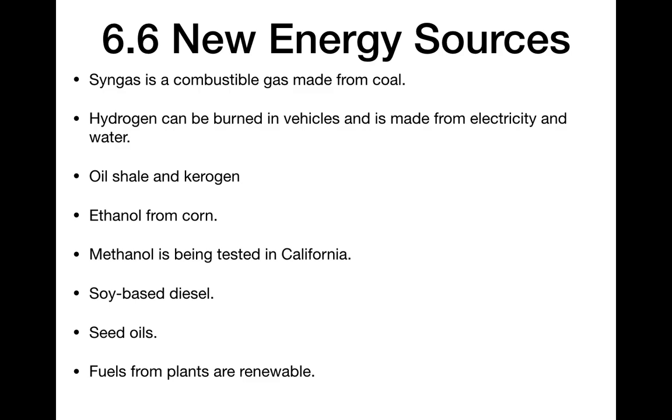Considering trying to search for more oil and gas that we can burn in our vehicles, one idea is once the liquid reserves of oil are used up, we may go to some of the more difficult forms of oil to extract, and that would be oil trapped in rocks such as oil shale and kerogen.